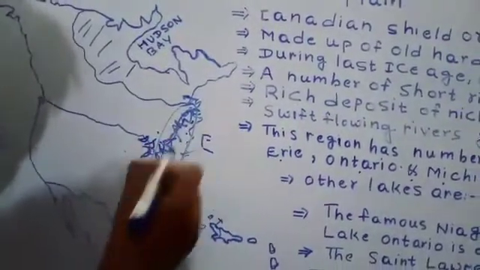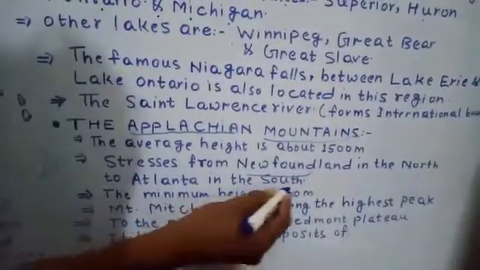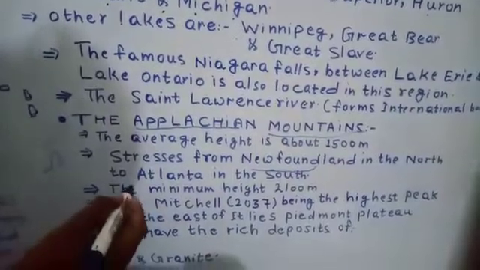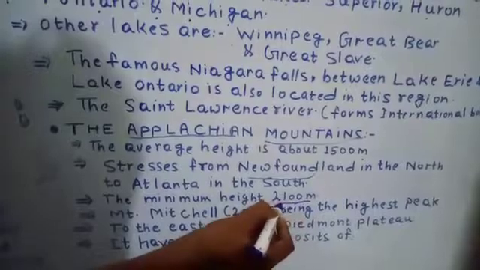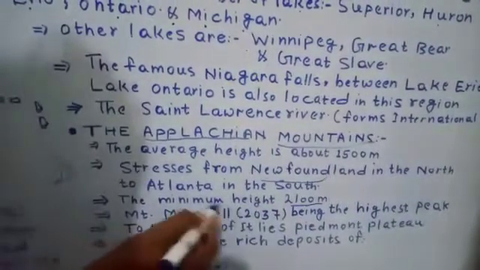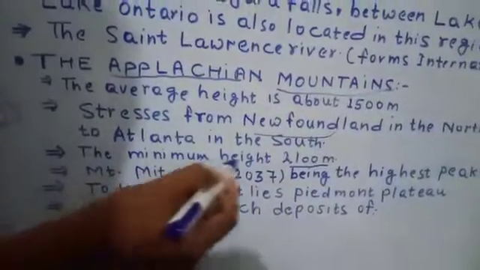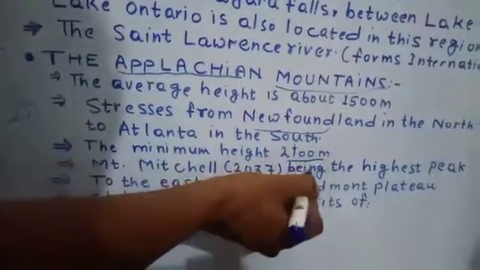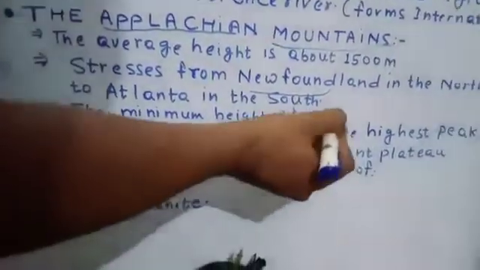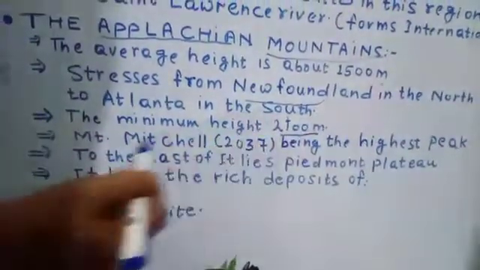It is of very low height because it's an old fold mountain, and I have already told you that it has been subjected to erosion by the rivers for a long time.